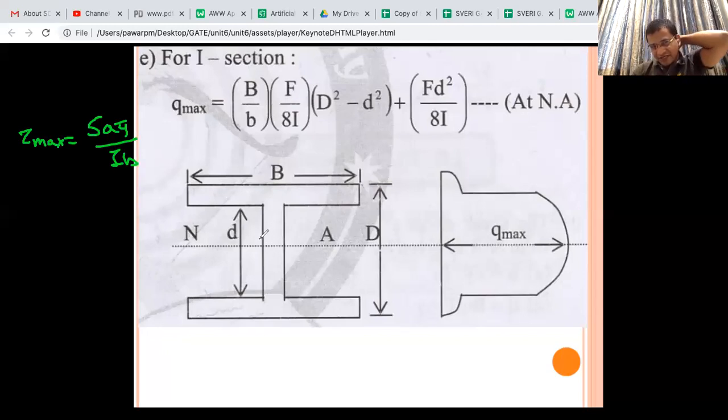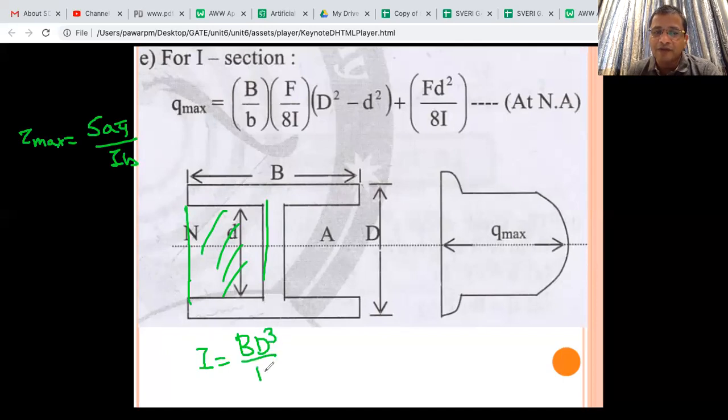If it is unsymmetric, it is a little complicated, but for symmetric, if the overall dimensions are D and B, and the removed part is small d and small b, then I can be easily calculated, that is B D cube by 12 minus 2 into b d cube by 12, for the part which has been removed.